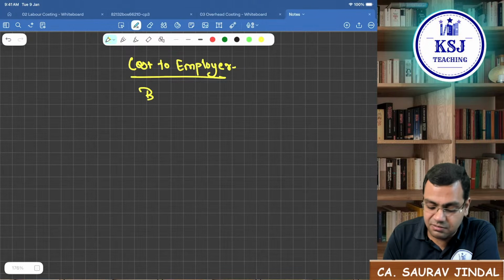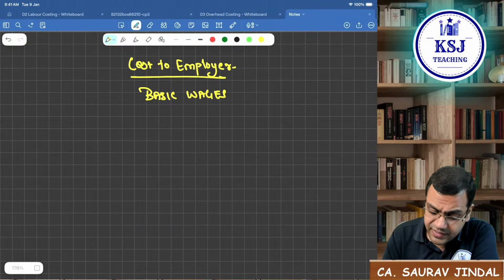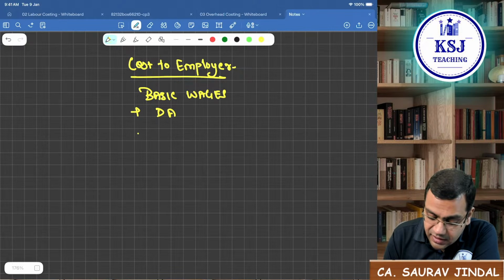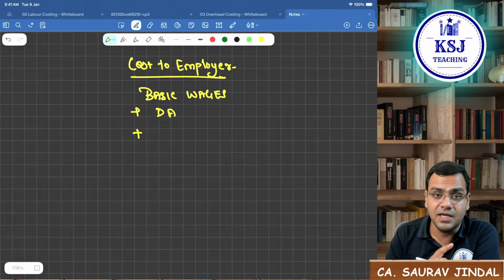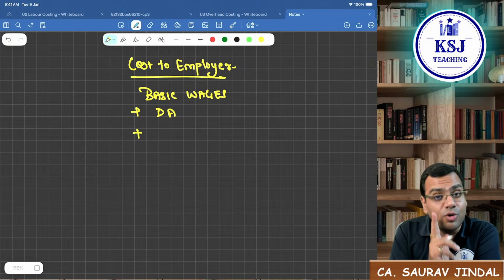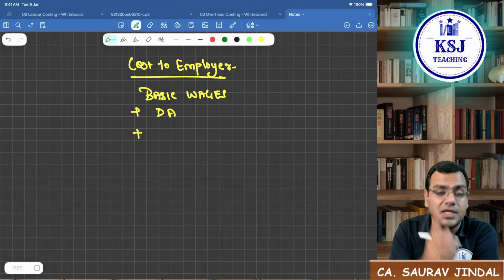Will the basic wages be included? Yes, sir. Basic wages will be a part of cost. Will DA be a part of cost? Yes. Will the contribution to PF and ESI be a part of cost? Yes. But whose contribution? Employer and employee both are contributing, but whose contribution will be a part of employee cost?